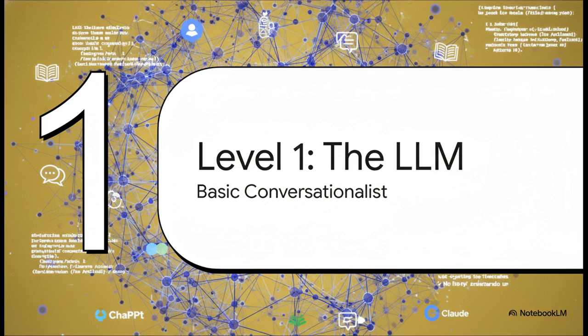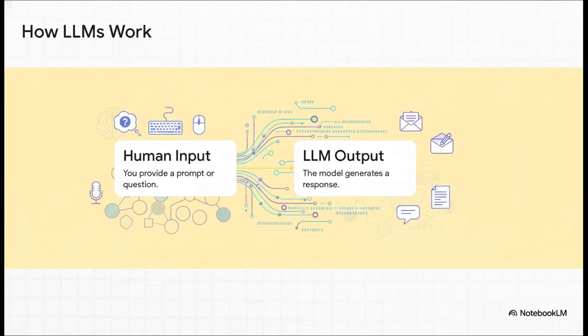the large language model, or LLM. This is the brain, basically, inside chatbots like ChatGPT, Gemini, and Claude. And you know what they do, right? They're amazing conversationalists, fantastic at generating and editing text. The whole process is, well, incredibly simple. You, the human, provide some kind of input, could be a prompt, a question, whatever. And the LLM just produces an output based on all the data it was trained on. You ask it to draft a polite email, and poof, it does.